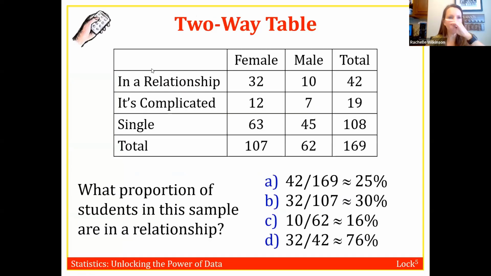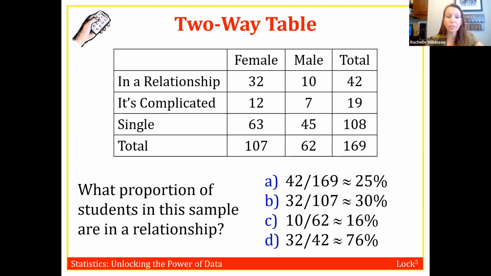Okay, so here's our first one. We want to know what proportion of students in this sample are in a relationship. Okay, so we have this keyword of. What follows the of is students in the sample. So students in the sample is everybody. So how many total students were in the sample? You can type it in the chat window. How many total students were in this sample? Yeah, good, 169. So that's my N, okay?